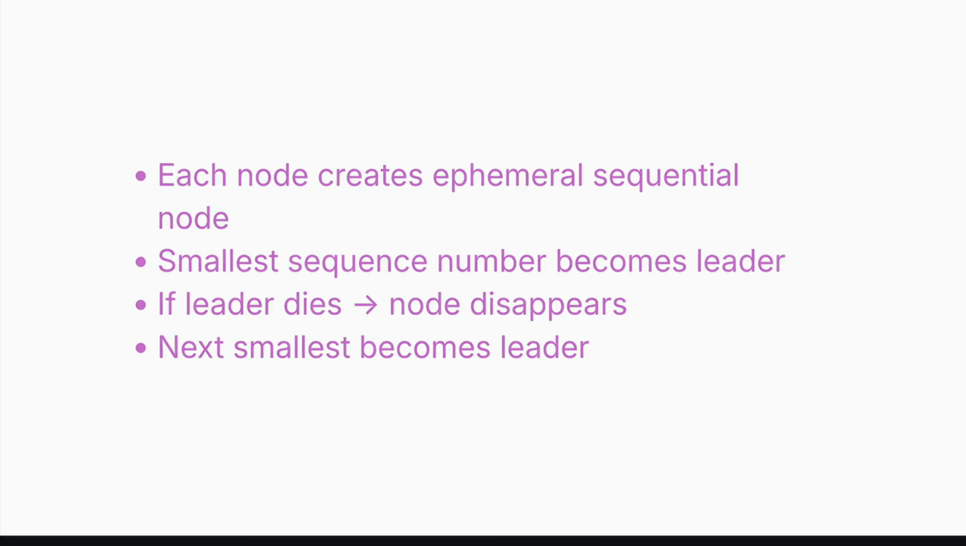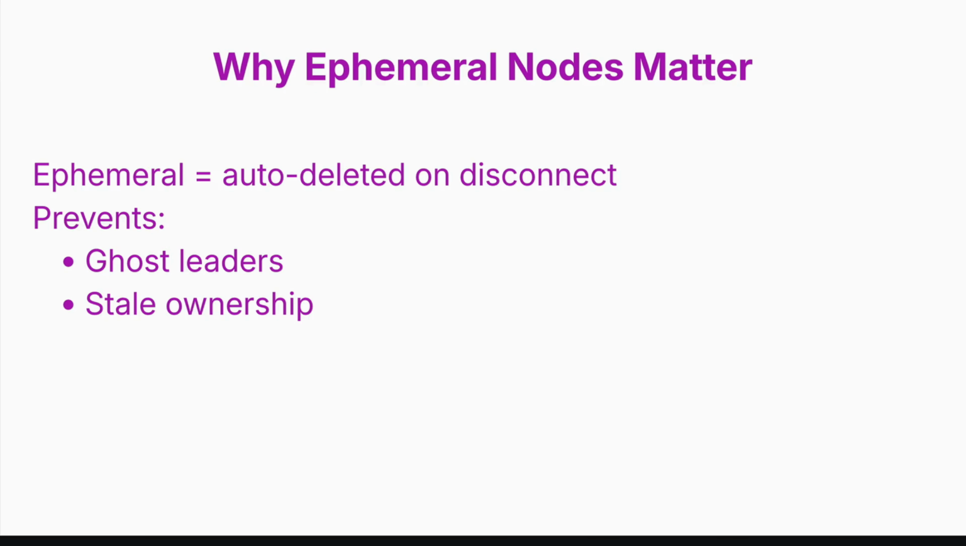Now, why do ephemeral nodes matter? Ephemeral means auto-deleted, deleted on disconnect, which means a temporary node. If the node disconnects, even due to network failure, its entry disappears. This will prevent ghost leaders. Without ephemeral nodes, a crashed leader might still appear alive in the system, and that would be dangerous.